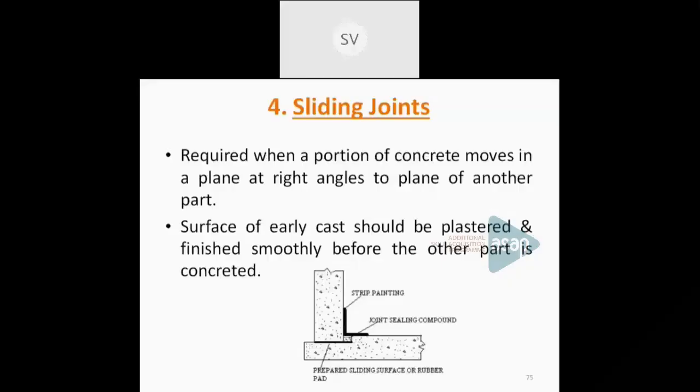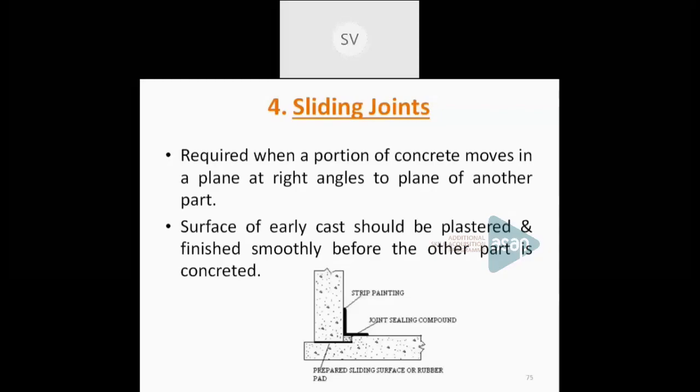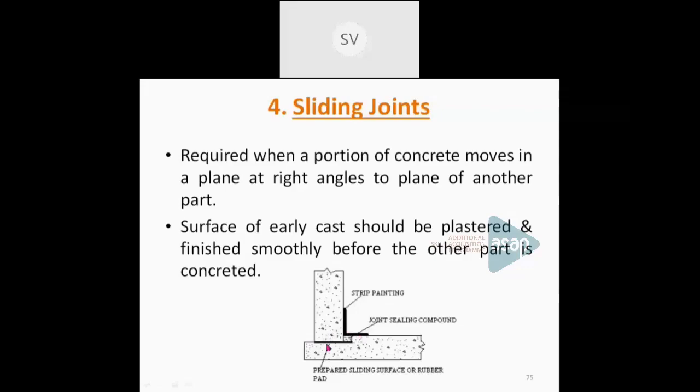And the fourth type of joint is a sliding joint. Sliding joints allow the sliding of the components. It is required when a portion of the concrete moves in a plane at right angles to another plane. If this movement is to take place, that means if these two parts move with respect to each other at right angles, we have to provide a joint here. So this joint is known as the sliding joint. These two parts can slide over each other at right angles.